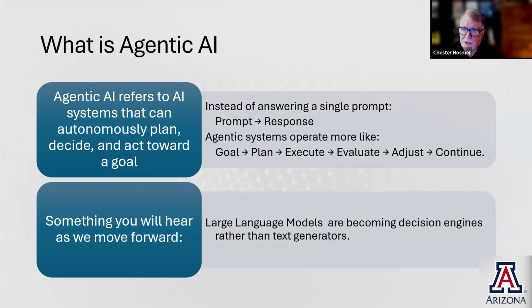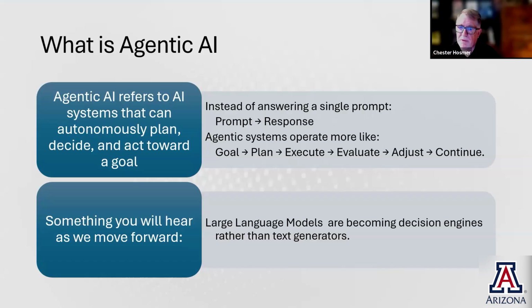Agentic AI refers to systems that can autonomously plan, decide, and then act toward a goal. So instead of answering a single prompt response, agentic systems operate more like: I have a goal, I have a plan, I want to execute that, I want to evaluate, I want to adjust, and I want to continue.